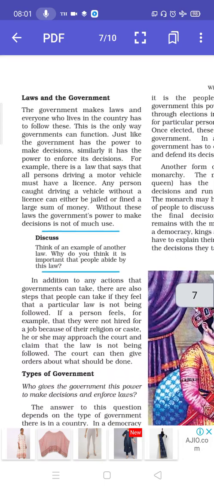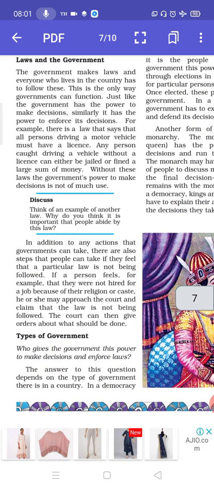Okay, so laws and the government. The government makes laws, and everyone who lives in the country has to follow these. This is the only way government can function. Just like the government has the power to make decisions, similarly it has power to enforce them. For example, there is a law that says all persons driving a motor vehicle must have a license. Any person caught driving a vehicle without a license can either be jailed or fined a large sum of money. Without these laws, the government's power to make decisions is not of much use.